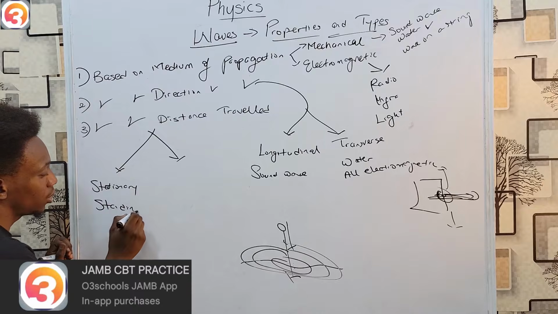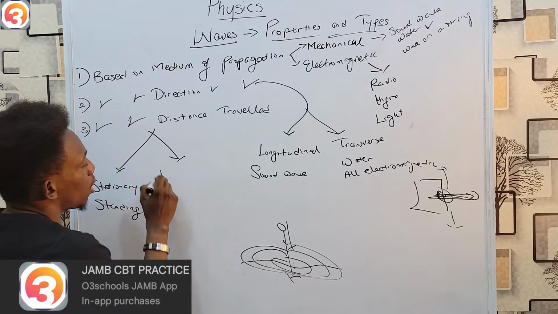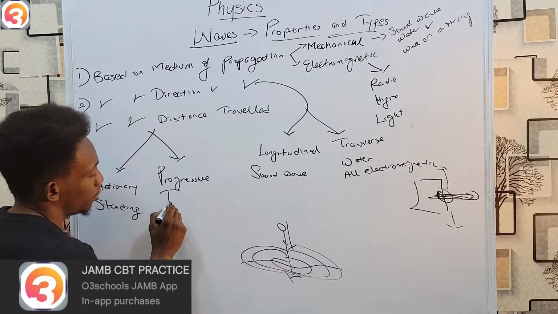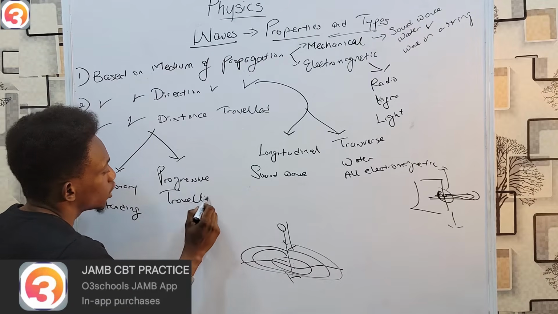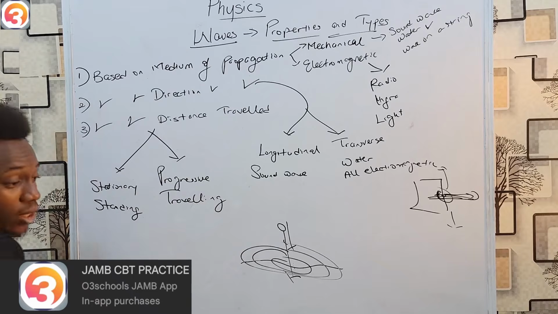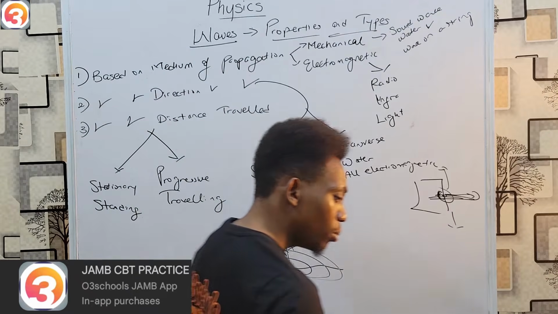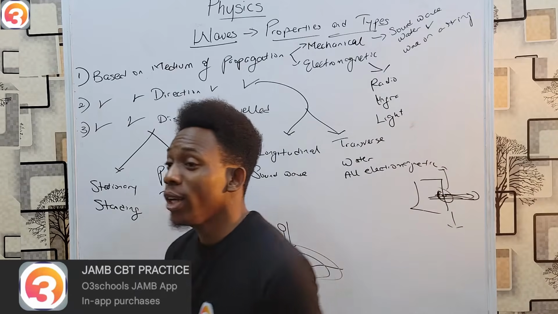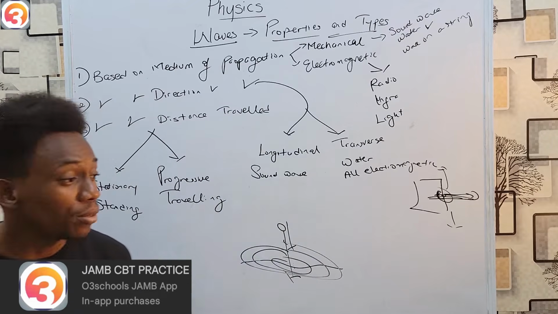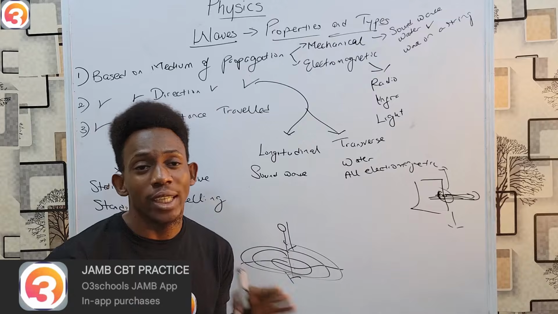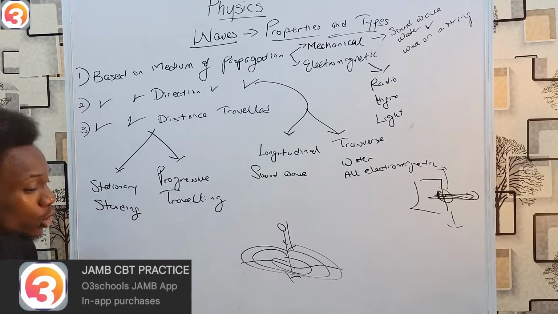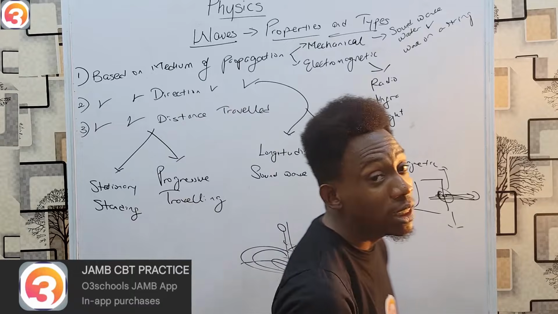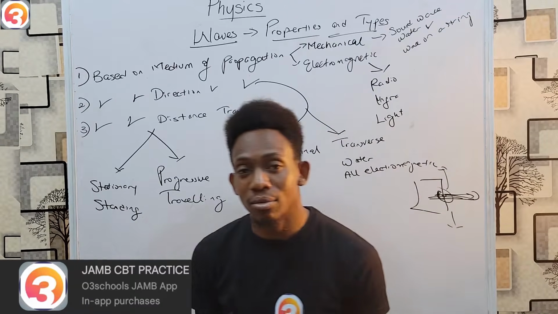Well, last but not least, based on distance traveled, we have stationary, or according to some places, standing waves, and we also have progressive wave or traveling wave. Now, what is the difference? A stationary wave simply doesn't really move anywhere. A wave on a string is a good example. Once it gets to the end of the string, your wave terminates. It can't pass there. It has a boundary. A progressive wave, on the other hand, doesn't really have a boundary. It can only stop when the energy powering it has been exhausted.